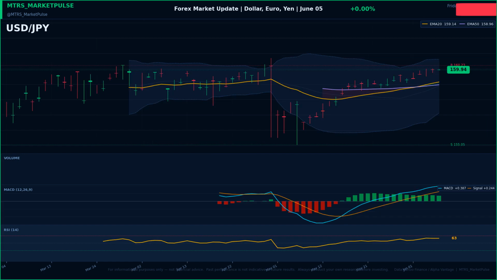US dollar to Japanese yen is trading at 159.94, gaining 0% on the session. Dollar yen tracks the US-Japan rate differential and Bank of Japan intervention risk. Currency markets are reacting to Crypto Clarity Act in spotlight for bad actor provisions as Senate process grinds forward.